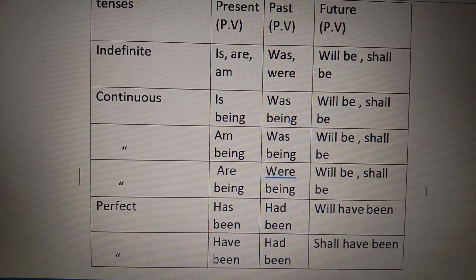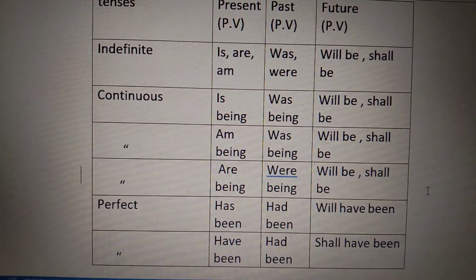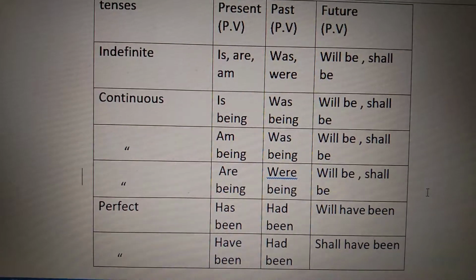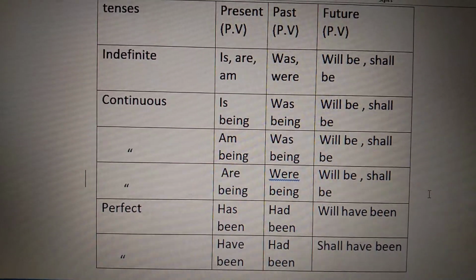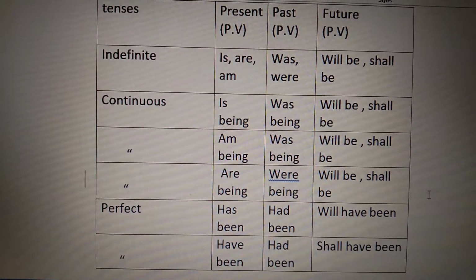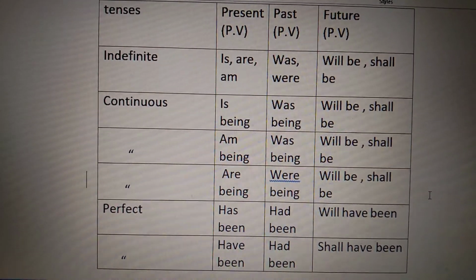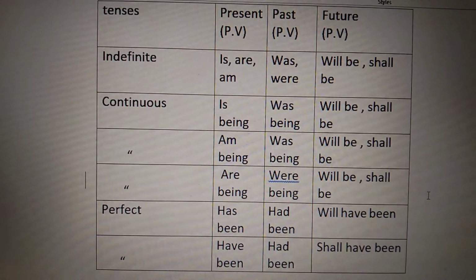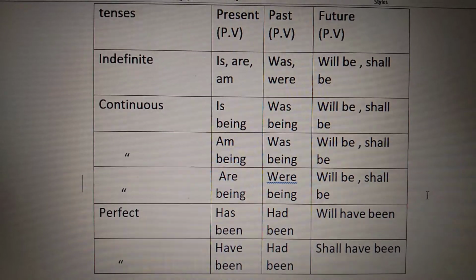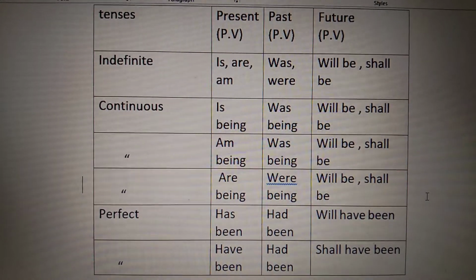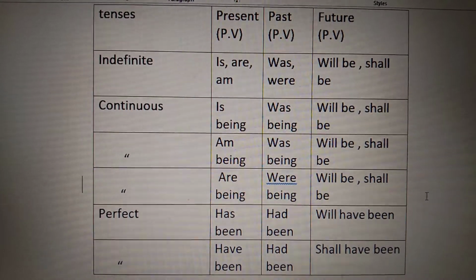Keep in mind, in continuous tense, first form with ing is used. So when you are using be, being, that is B-E-I-N-G, has been, have been, had been, will have been, and shall have been. Same changes: change of pronoun accordingly, subject into object, object into subject, by will be added, and the third form of the verb. That's all.